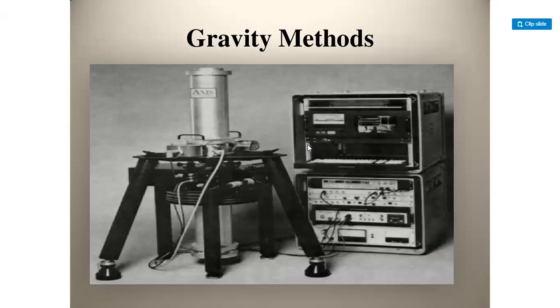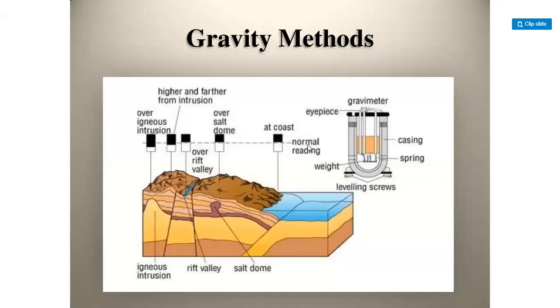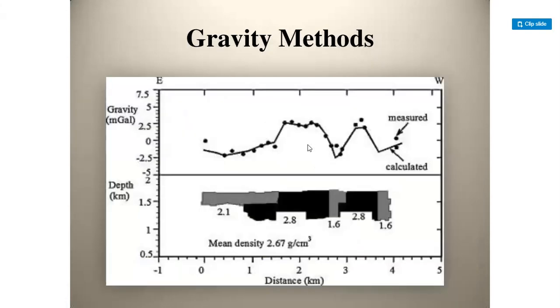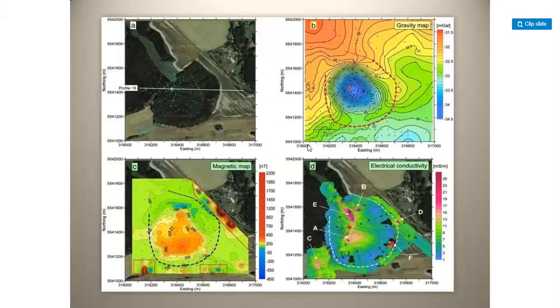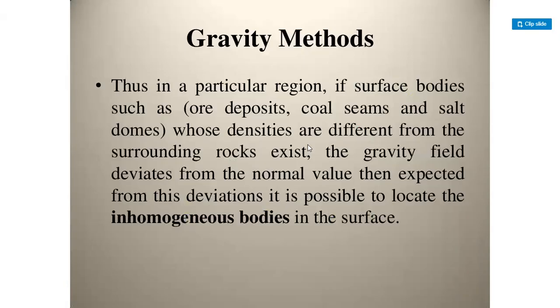This is the gravity method. This is the identification of igneous intrusions, rift valley and salt dome. This is the anomaly we can observe by using gravity methods. This is the geophysical method, gravity method.